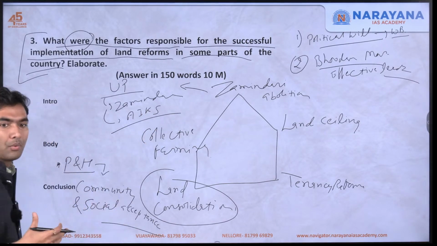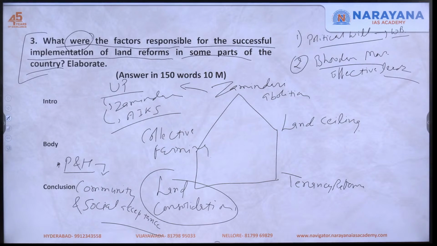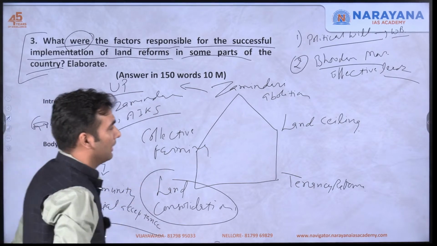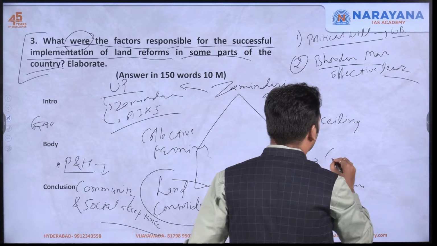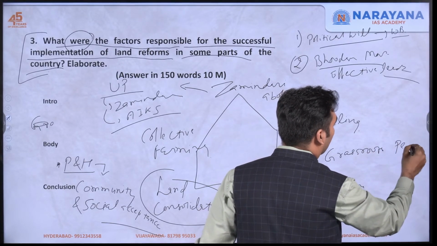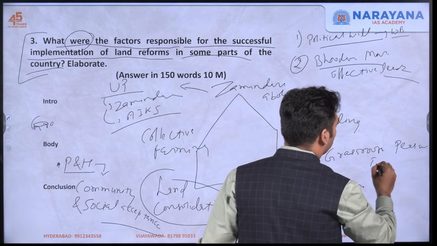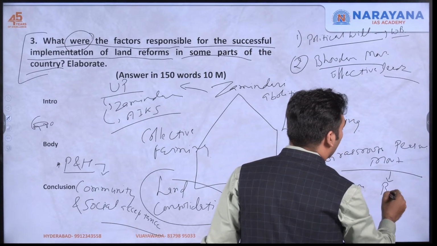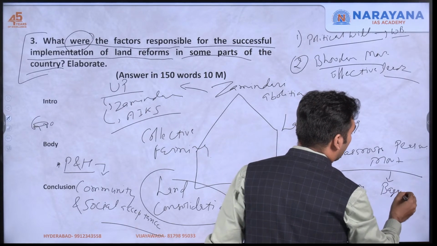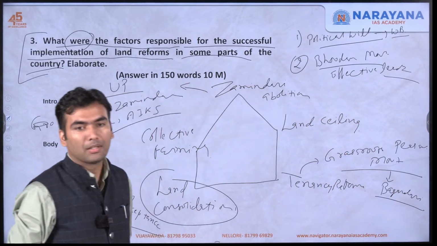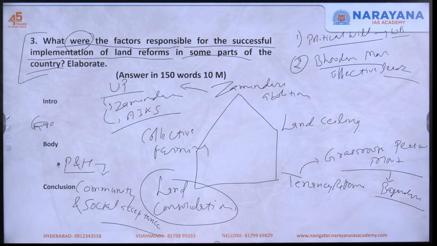So you can say that peasant leaders and the grassroots peasant movements in some regions are also responsible. For example, in Bengal, the Bargadari system was abolished because of the movement by the grassroots people.